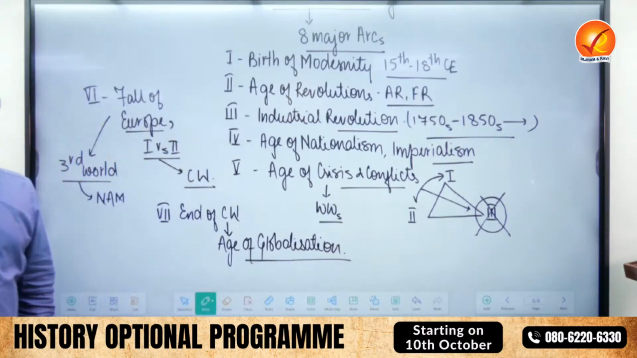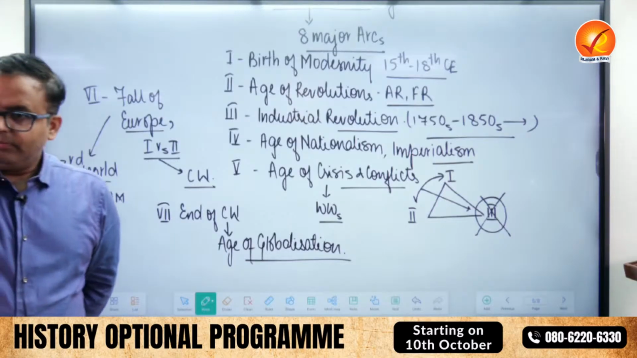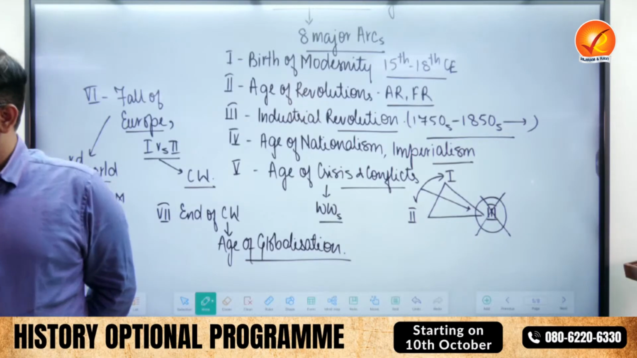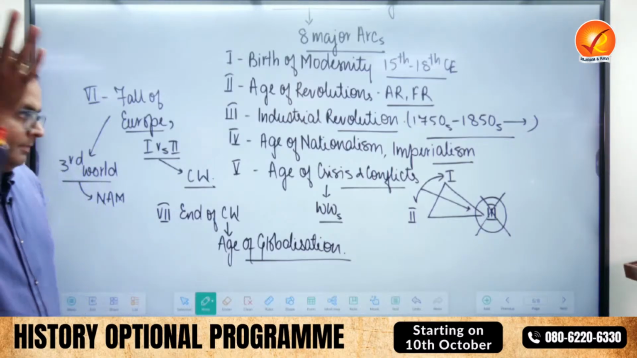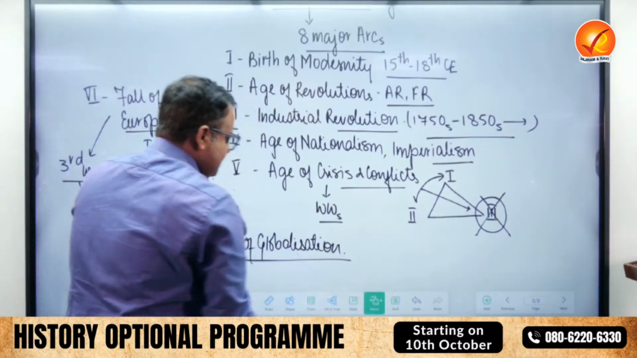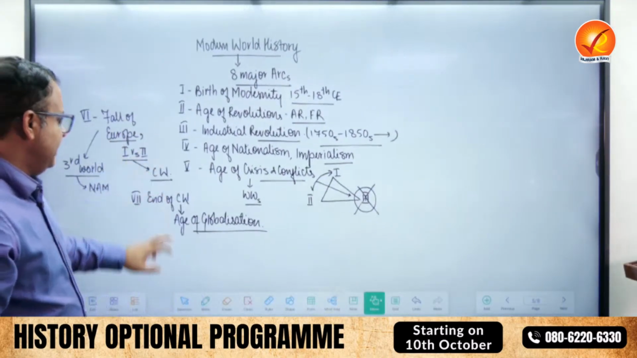The world is flat. We'll see the period from 1991 to 2008 was the period of hegemony of the US. 2008 में American subprime crisis and the decline of the US starts and the rise of China. So largely your syllabus revolves around these 7 themes.